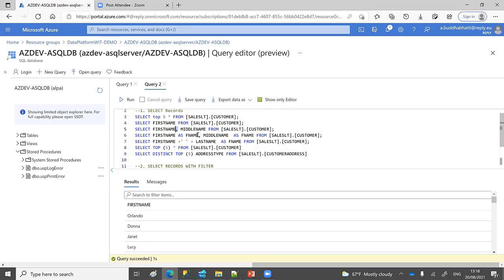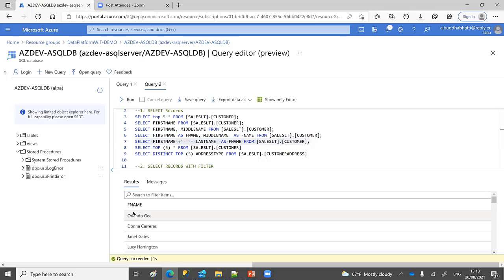Then you can select other two columns by adding a comma, and you can give an alias as well. If you like to give an alias, you use the AS keyword and then give an alias. You can concatenate them as well. I'm just concatenating with a space, but you can use another symbol. These are very basic queries, and you can run them individually or all at a time. Let's run one random one, which is the concatenation of first name and last name.